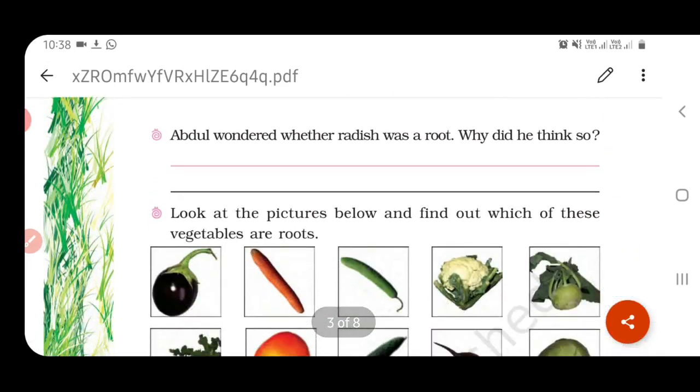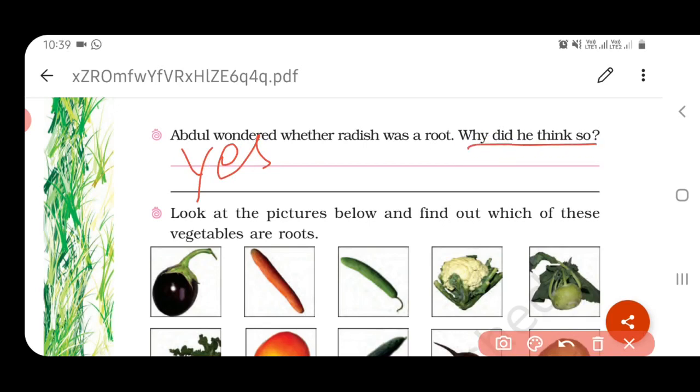And next question, Abdul wondered whether a radish was a root. Why did he think so? Because yes, actually a radish is a root, so it is present below the soil. It is the root of the plant. Why did he think so? Because the root is present below the soil, and the radish is also present below the soil. So this thought came into his mind.